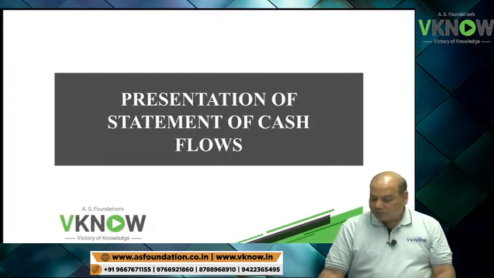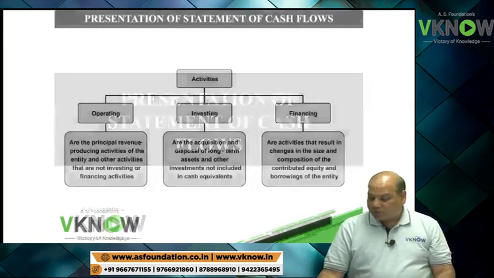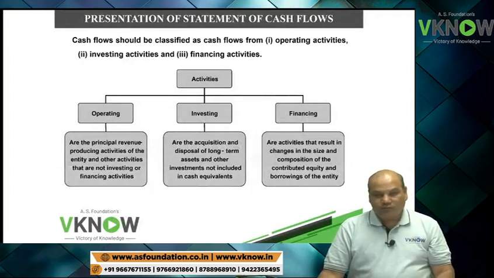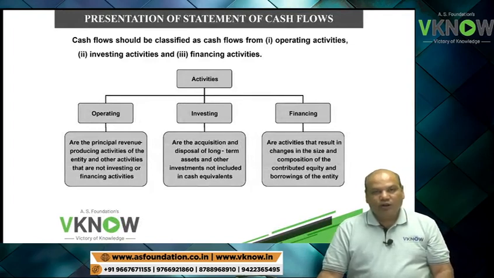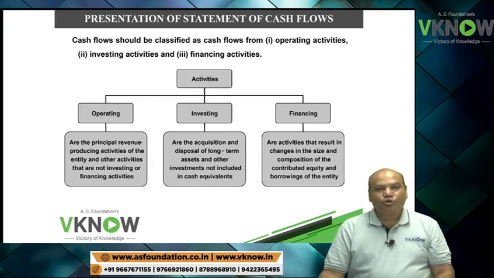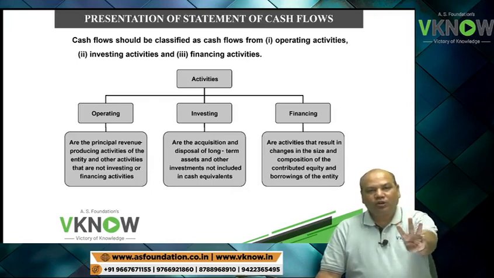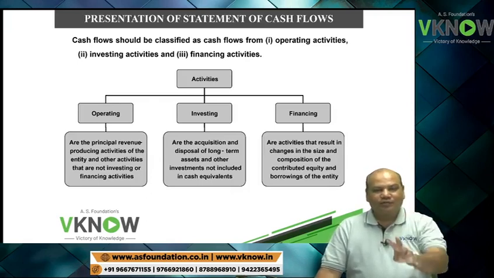Next point, presentation of the statement of cash flow. As per accounting standard 3, AS3 tells you that cash flow should be divided into 3 activities.